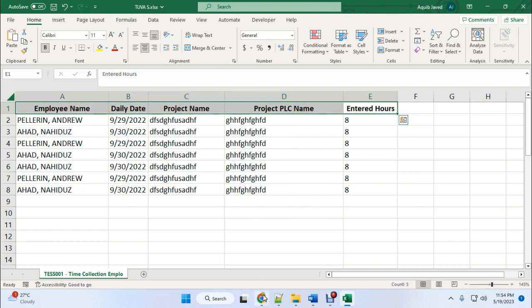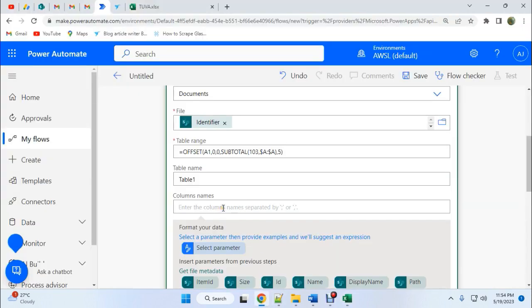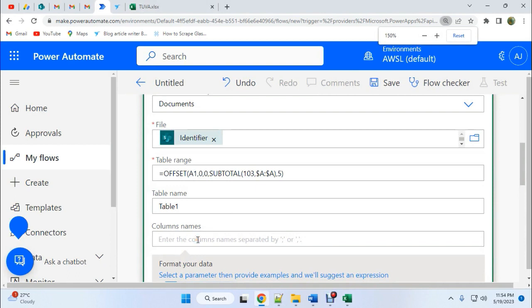So here we can keep the A1 header, or we can replace it with a new name. So how do we do that? Let's do this. We'll make the column names A, B, C, D, E. Sorry, it should be 5 columns, not more.